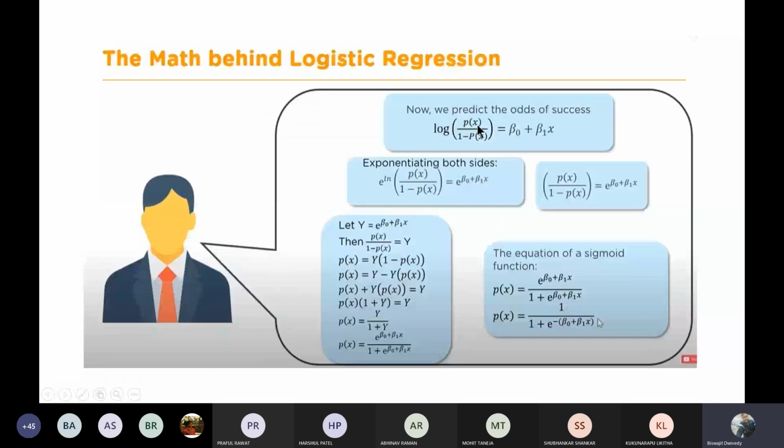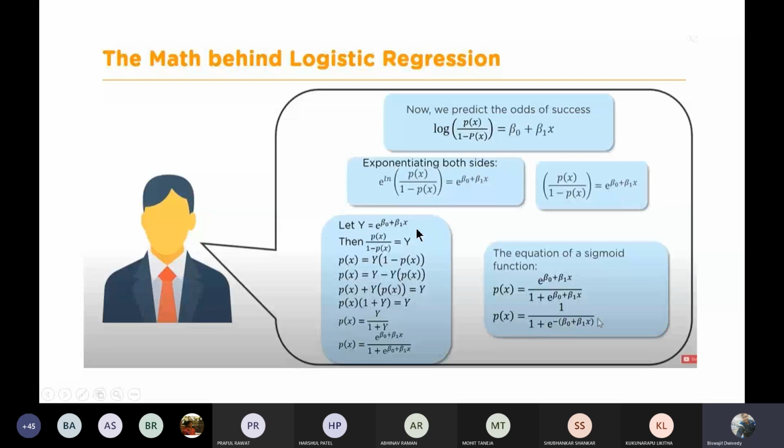So log of p of x by 1 minus p of x should be equal to beta naught plus beta 1 x. If you take the exponential of that, e to the power of that, then on the left side it becomes p of x by 1 minus p of x, and on the right side it becomes e to the power beta naught plus beta 1 x.